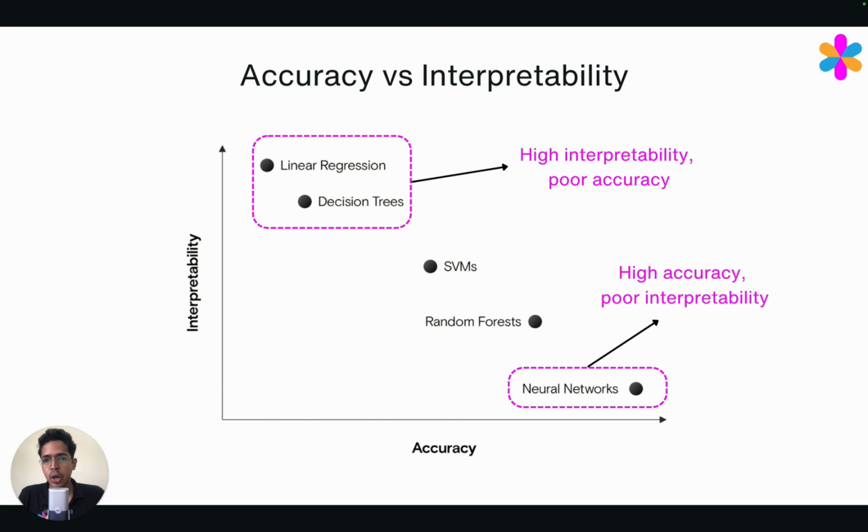On the other hand, models like linear regression, logistic regression, or decision trees, they have high interpretability, but they have poor accuracy. So this is what explainable AI is trying to solve, where we would ideally like to have models that are highly accurate and also interpretable.